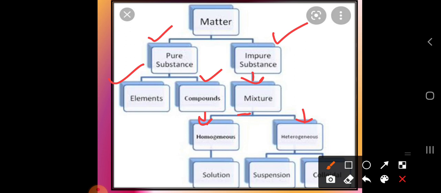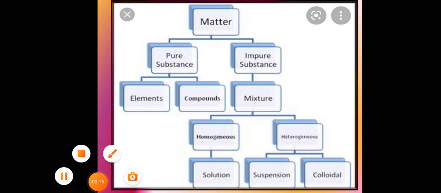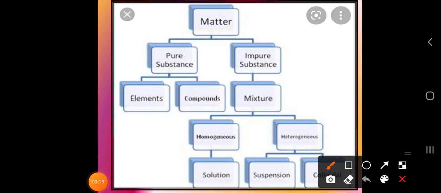Then later on, the homogeneous mixture is classified into the solution form. Whatever solutions we are preparing are almost all examples of homogeneous mixture. Then what about the heterogeneous mixture? It is the suspension and the colloidal.